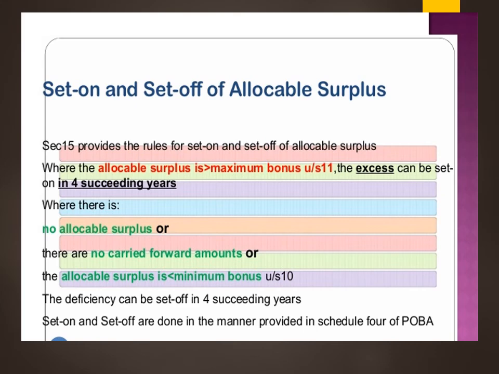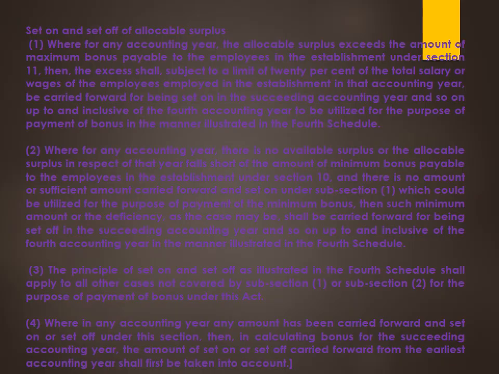Now, set on and set off of allocable surplus. As I told you, the allocable surplus is maximum when the excess difference is carried forward for 4 succeeding years. Suppose we don't have any allocable surplus, then we cannot carry forward any amount. So the bonus is more or less based on that. Suppose we have a deficiency, that can be set off in 4 succeeding years. So only based on the Fourth Schedule we are referring to the set on and set off.